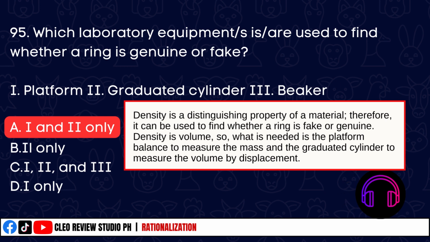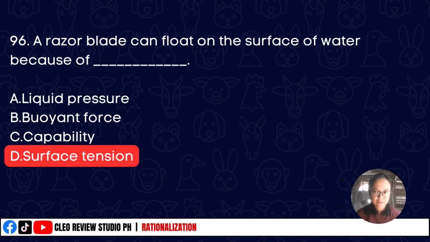Which laboratory equipment is used to find whether a ring is genuine or fake? The correct answer is option A, 1 and 2 only. A razor blade can float on the surface of water because of blank. The correct answer is surface tension.